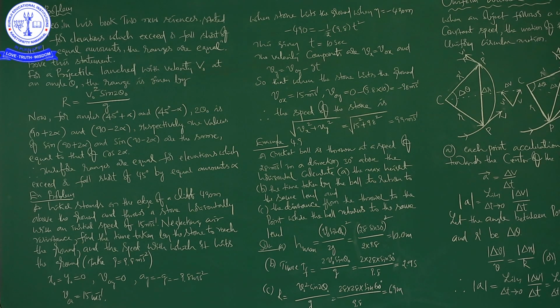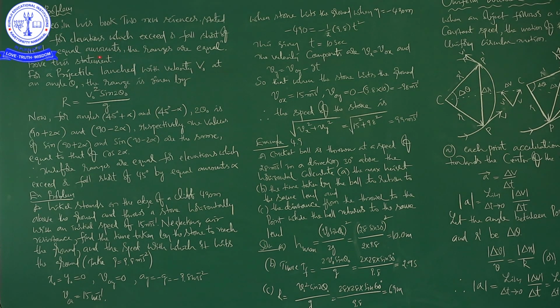Next, continuation to the topic, here we are discussing one example problem. First I will read the problem, then I will go for the solution.